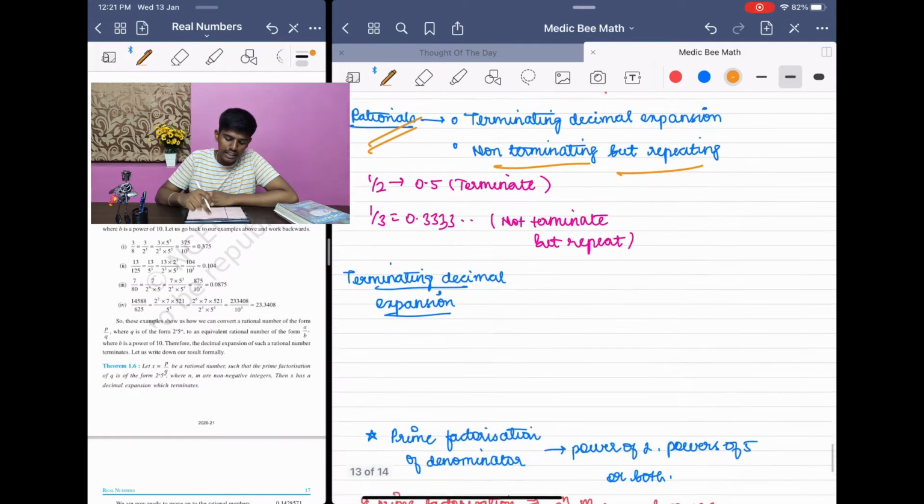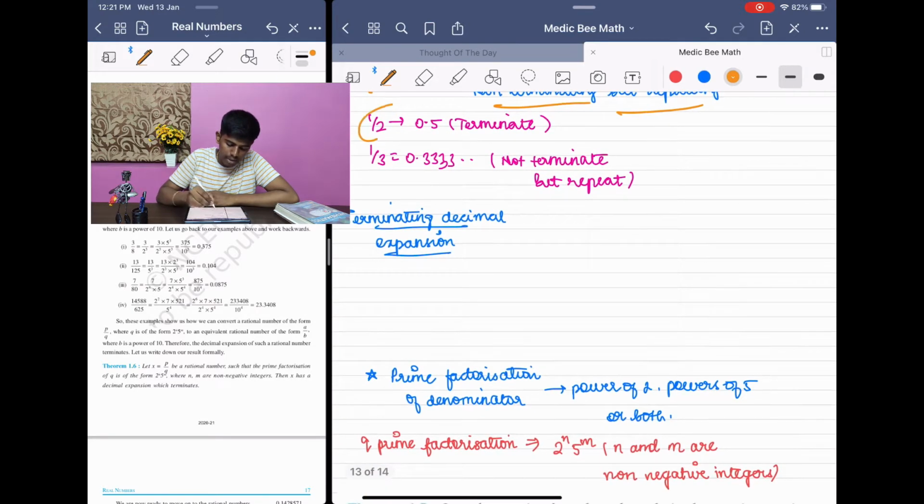For example, say 1 by 2. 1 by 2 is a rational number. What is the decimal expansion? 0.5. This is what we call a terminating decimal expansion. After the point, there is only one digit and it terminates there itself. So it is a rational number.